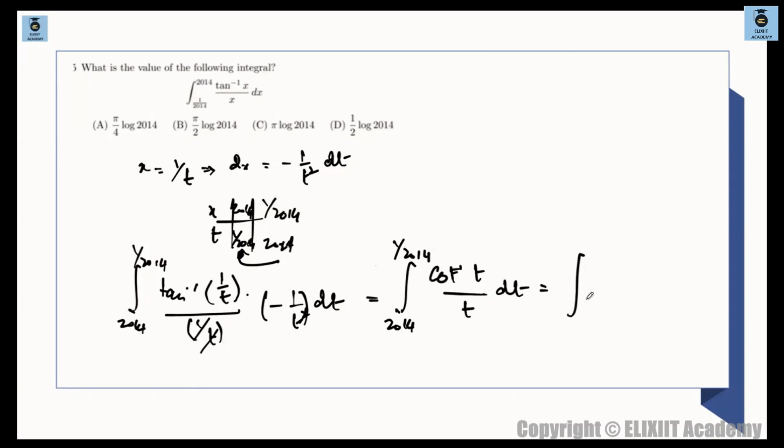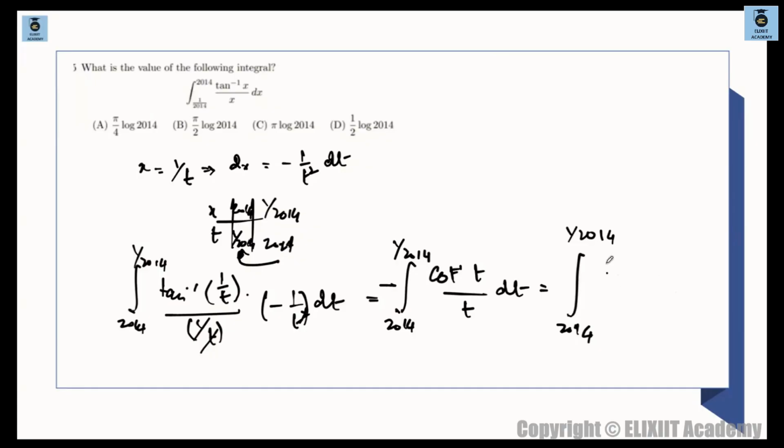And again, you can simplify and write this as 2014 to 1 by 2014. यहाँ पे एक माइनस साइन भी था. This was minus. So 2014 to 1 by 2014, ठीक है.